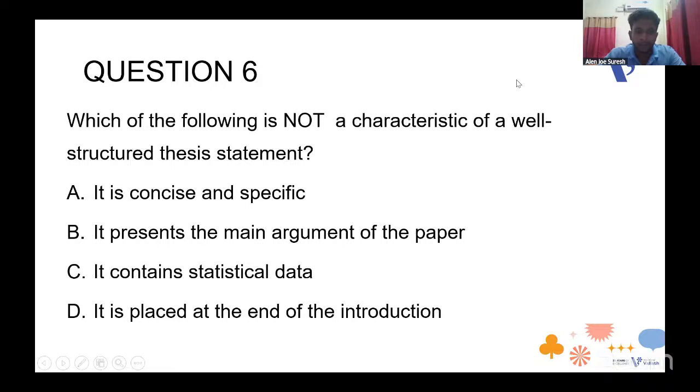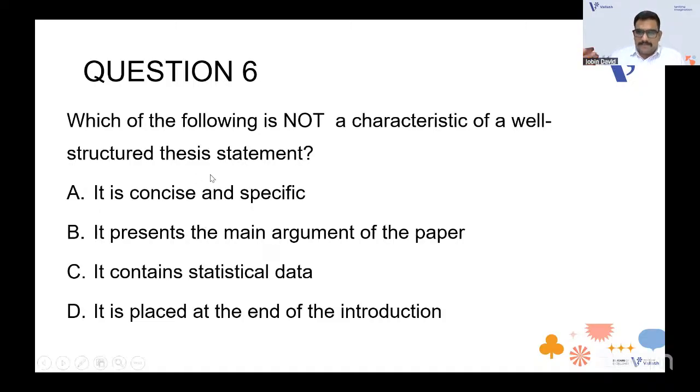Which of the following is not a characteristic of a well-structured thesis statement? Option A, it is concise and specific. Option B, it presents the main argument of the paper. Option C, it contains statistical data. D, it is placed at the end of the introduction. Which of the following is not a characteristic of a well-structured thesis statement?